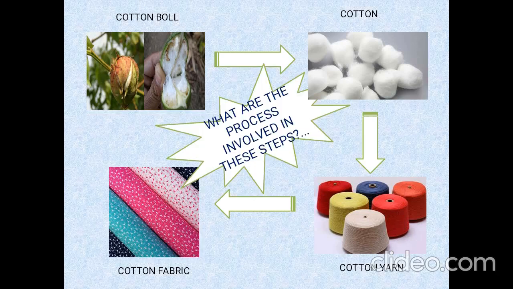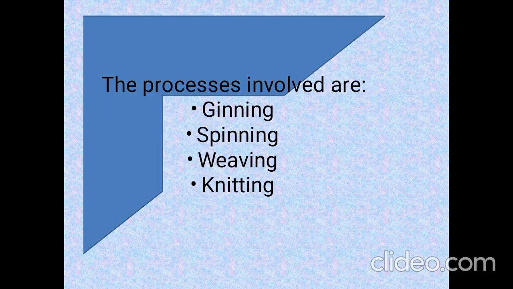So, what are the processes involved in these steps, children? Could you have any guess? There must be some processes involved in converting a cotton ball to a cotton fabric. Do you have any idea about those processes? Shall we discuss? The processes involved are ginning, spinning, weaving, knitting.